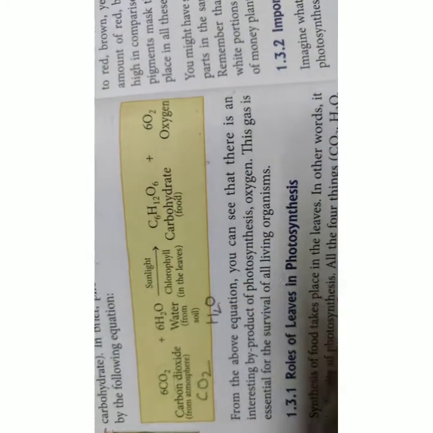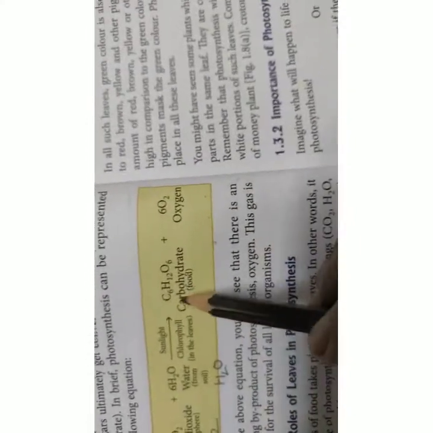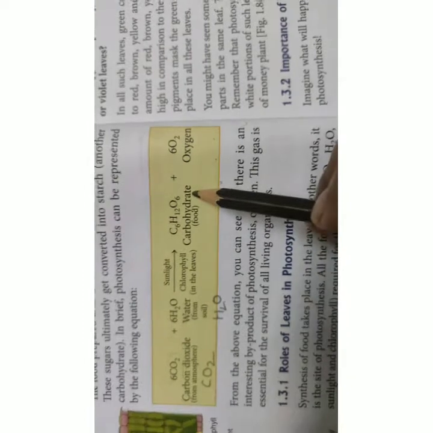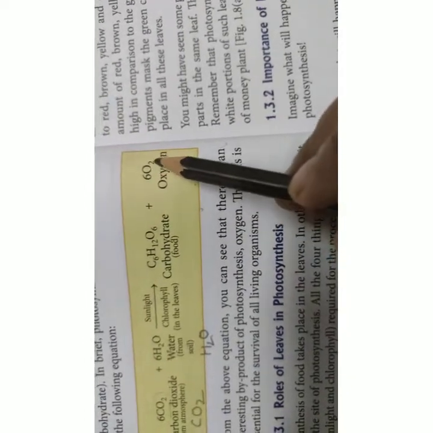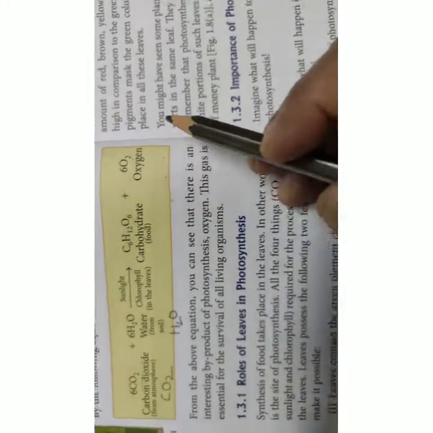This is the way of writing H2O. When you read chemistry, you will know why we are writing it that way. Then this is carbohydrate, C6H12O6, and oxygen, O2, is oxygen.